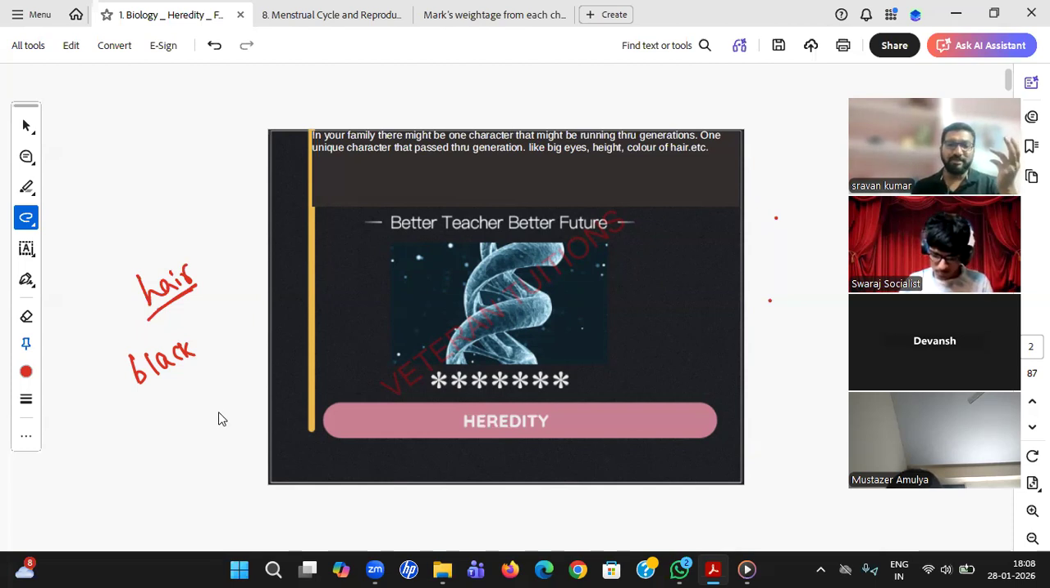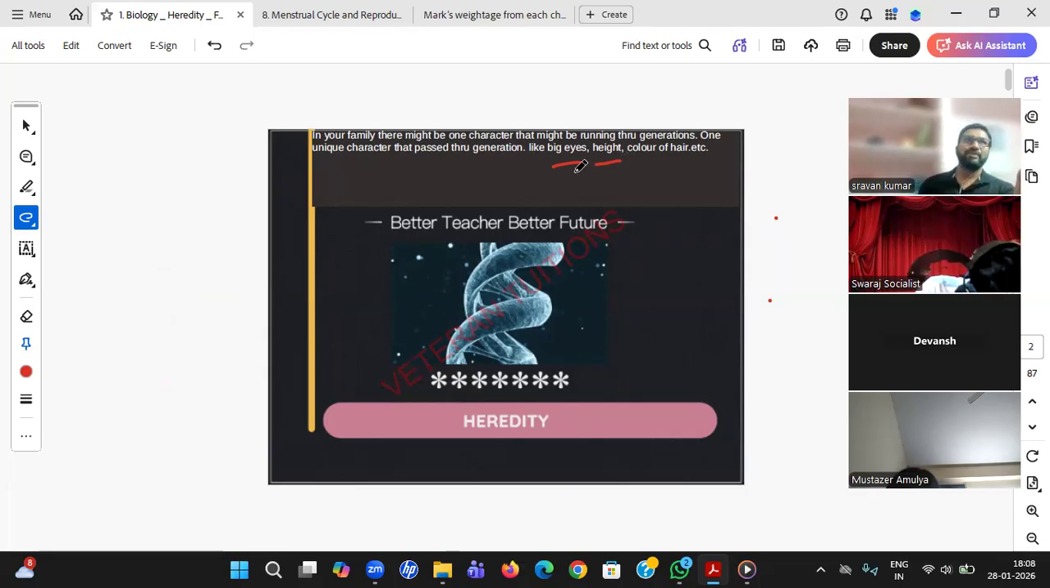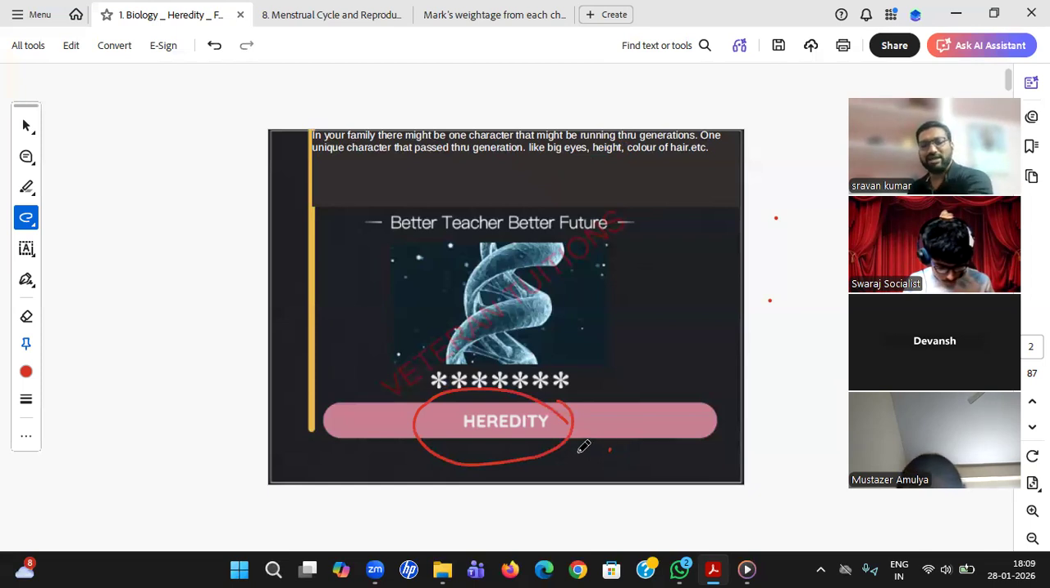So these characters are passing from generation to generation, students. You might have also observed something like big eyes or height. I have seen my neighbor, where everybody in their home is somewhat tallish, everybody above 6 feet. That is a perfect character passing through the entire next generation of offspring. That is where I'll start the heredity topic. That means something is passing.